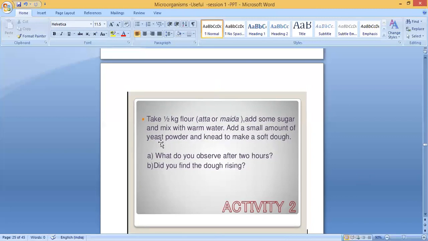This fungus, I told you, will multiply, it will reproduce, and during respiration, it gives out carbon dioxide. Clear? It gives out carbon dioxide. Because of this carbon dioxide, the dough becomes very soft and rises.